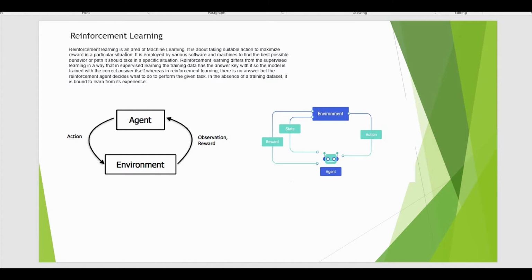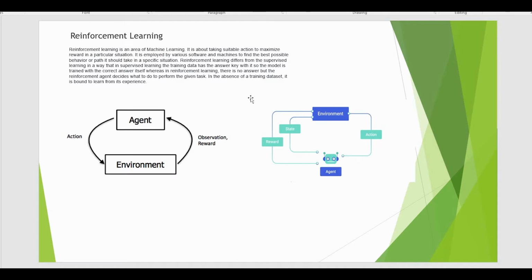So reinforcement learning is an area of machine learning. It is about taking suitable action to maximize rewards in particular situations. It is employed by various software and machines to find the best possible behavior or path. It is just like a game. Take the example of a chess game, or let's come to a simple example, snake and ladders.